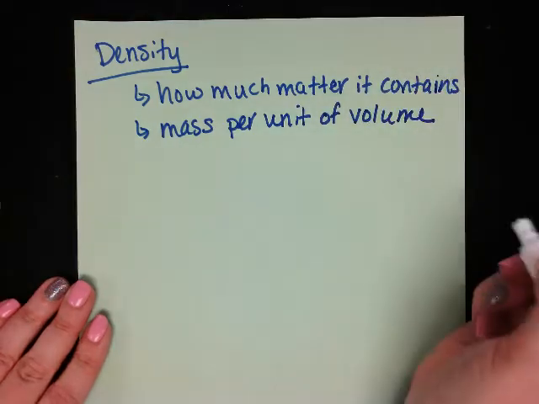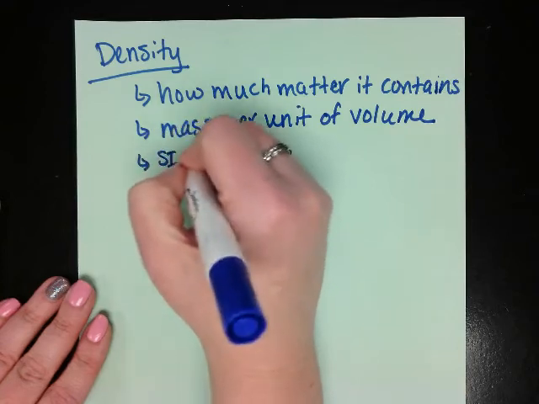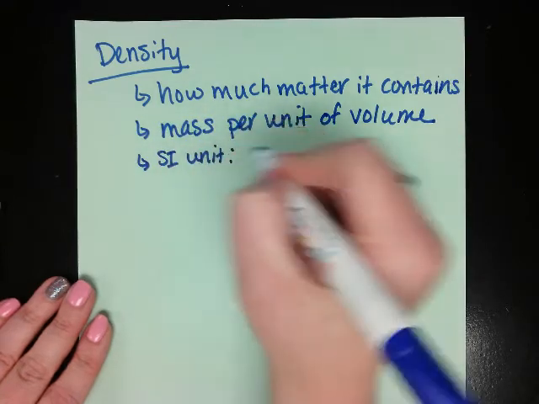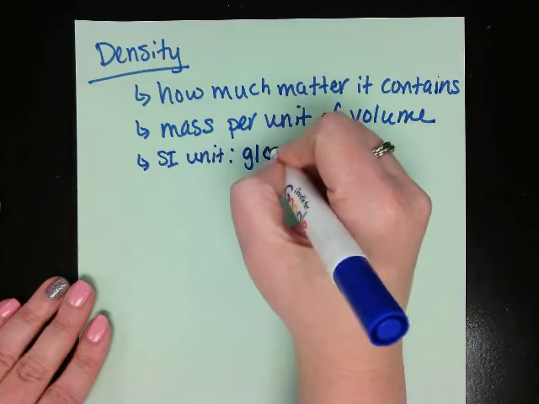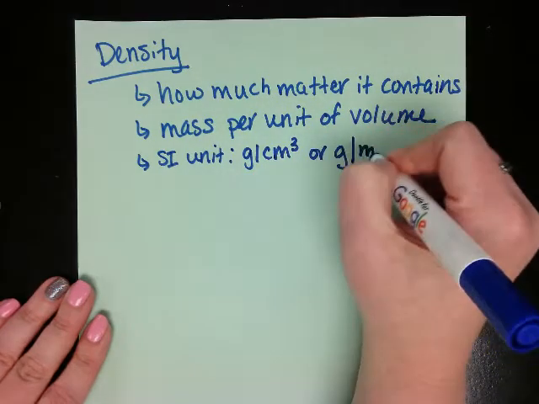Since density is mass per unit of volume, its unit is going to be grams per centimeter cubed or grams per milliliter.